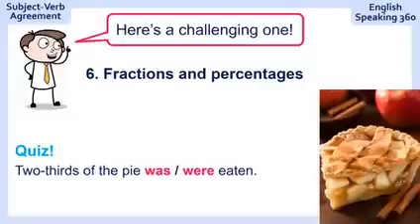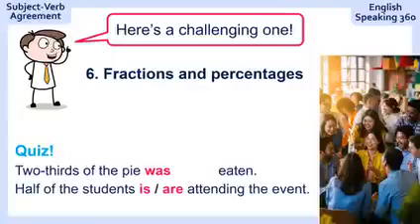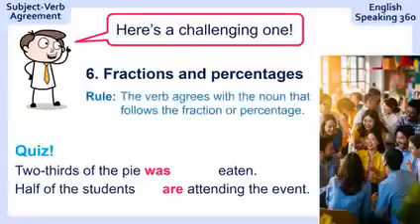Here's a challenging one, fractions and percentages. Here's your quiz. 2/3 of the pie, eaten. 2/3 of the pie was eaten. How about this one? Half of the students, attending the event. Half of the students are attending the event. Now, what's the rule? The verb agrees with the noun that follows the fraction or percentage.